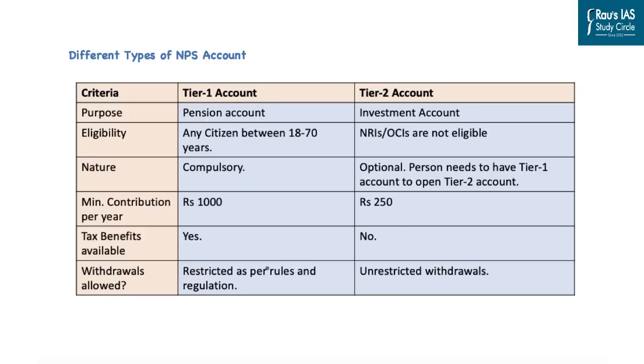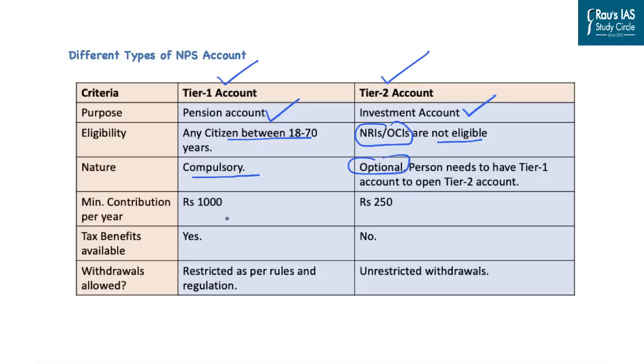Then there are different types of NPS account. First is the tier 1 NPS account and second is the tier 2 NPS account. The purpose of the tier 1 account is the pension account, while the tier 2 account is in the nature of an investment account. In the first case, the eligibility is citizens between the age of 18 to 70 years. While under the tier 2 account, the NRIs and the overseas citizens of India are not eligible. Further, the tier 1 account is compulsory in nature, while tier 2 is optional, where the person needs to have a tier 1 account to open the tier 2 account.